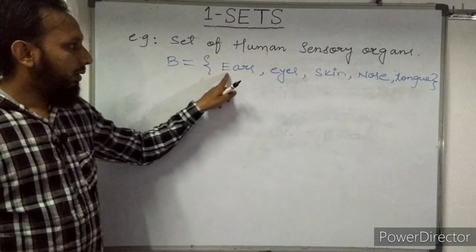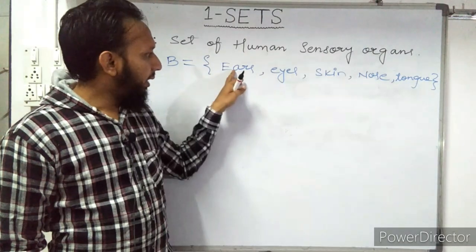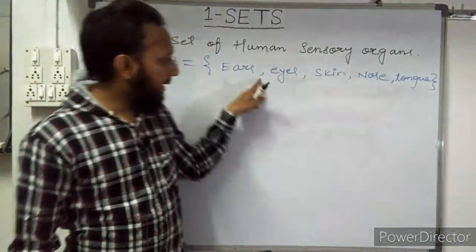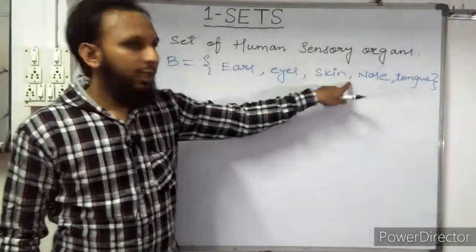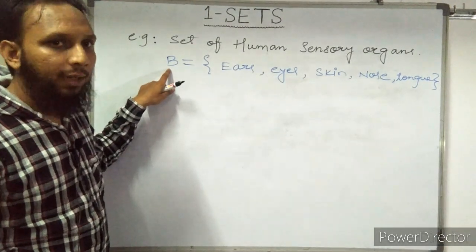Got it? So all these are human sensory organs, and all elements, all members are separated by commas, and curly brackets we have to use, and the name of the set is capital B.